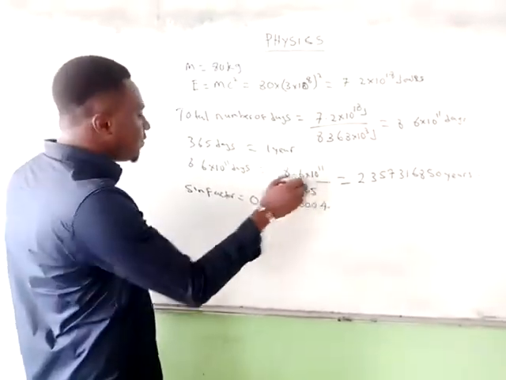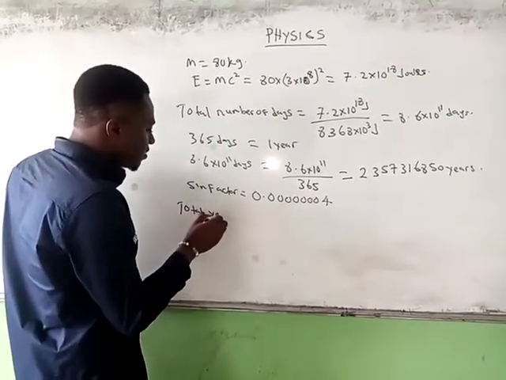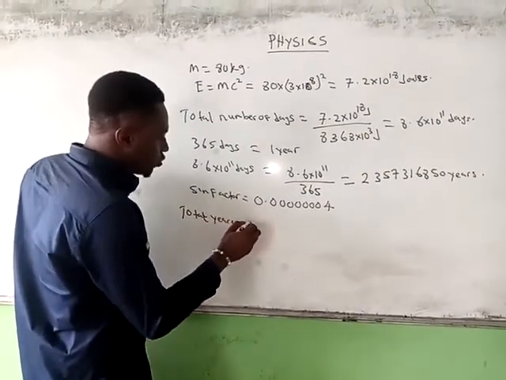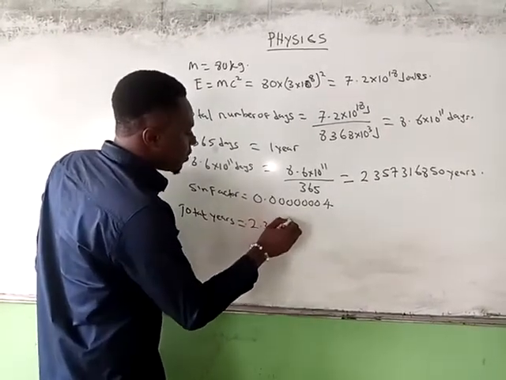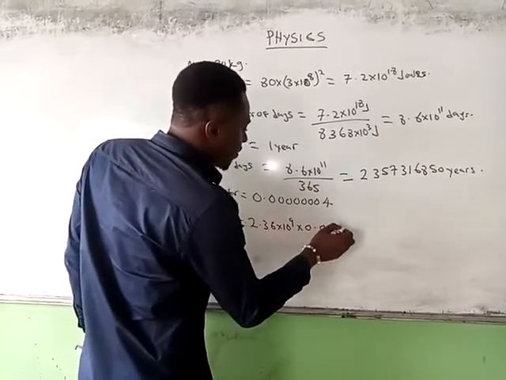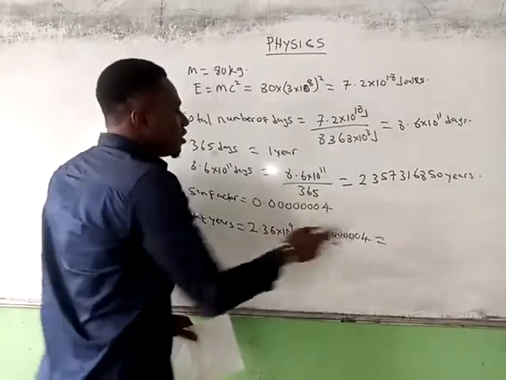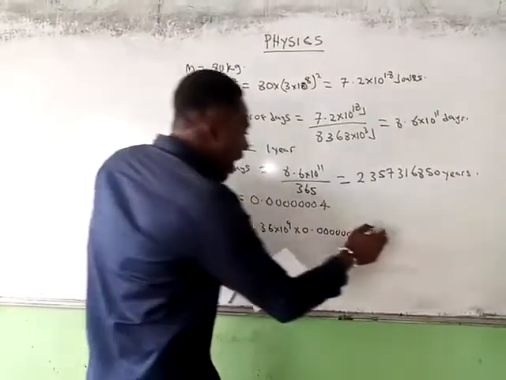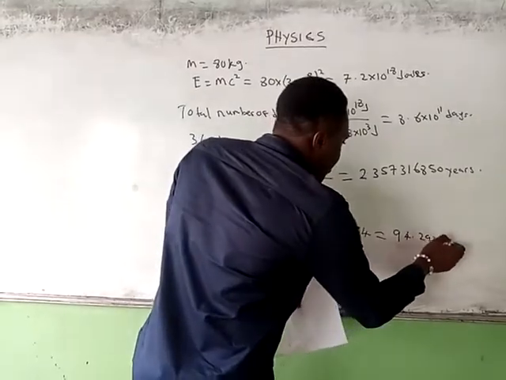So including the sin factor, we have total years equal to 2.36 times 10 to the power 9 times 4.4 times 10 to the power minus 8. If you use your calculator and multiply, you will have 94.29 years.